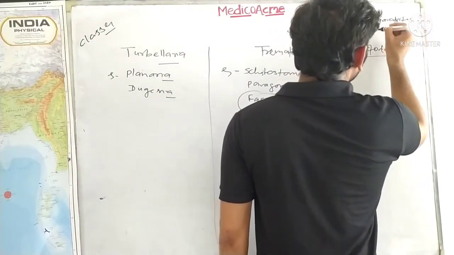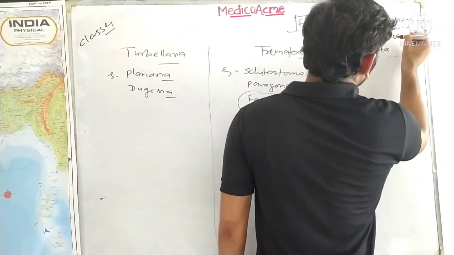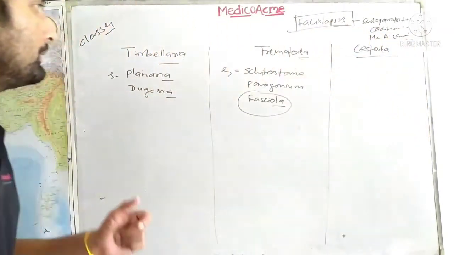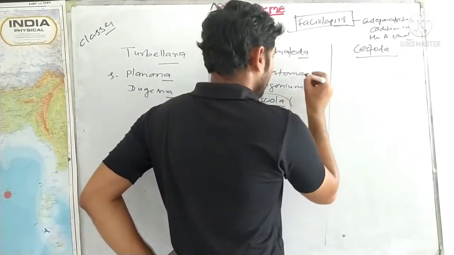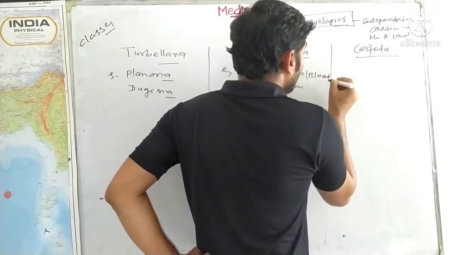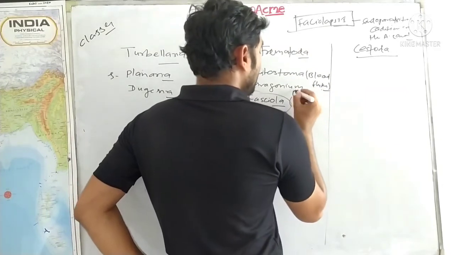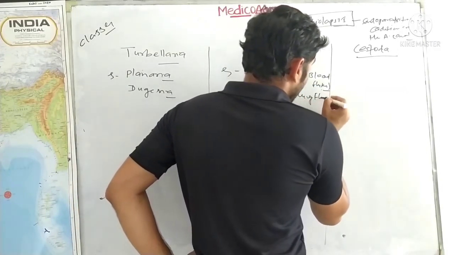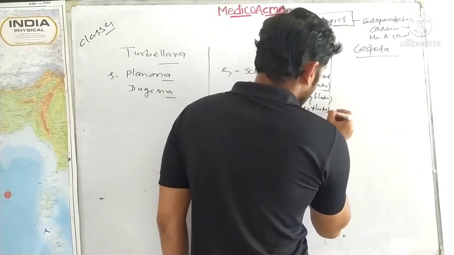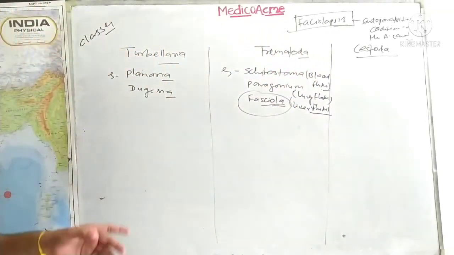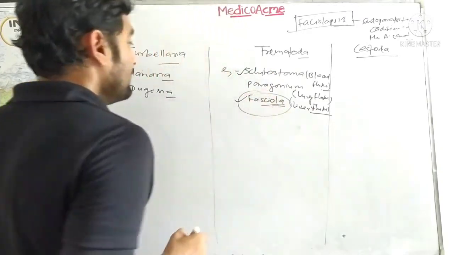So fasciolopsis is a general term for any endoparasitic condition in the alimentary canal. Now the important thing asked here: these are called the blood fluke. Very important, please note down the common names. Schistosoma, blood fluke; Paragonimus, lung fluke; and Fasciola hepatica, liver fluke. We will study the life cycle of Schistosoma in detail, Fasciola we will discuss, and Taenia solium.